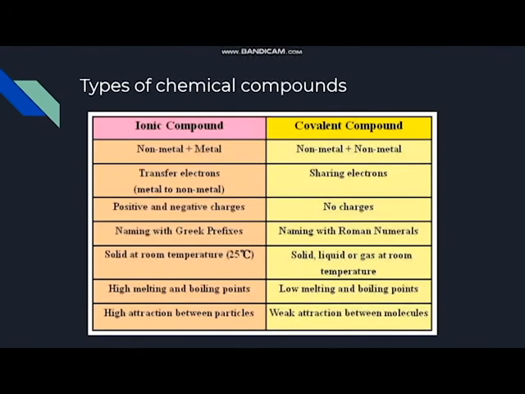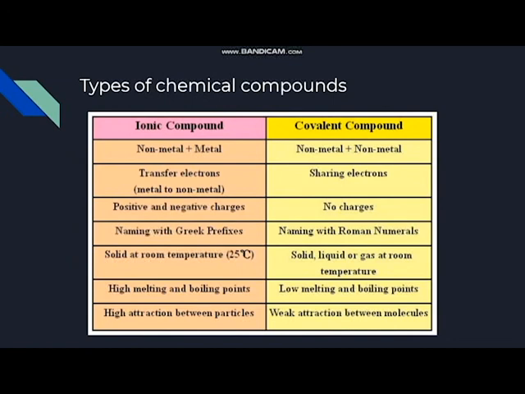And to finish off, just a chart of ionic compounds versus covalent compounds. Ionic compounds are between a non-metal and a metal. They transfer electrons from the metal to the non-metal due to the electronegativity difference. They are going to have positive and negative charges due to the electron transfer. We don't need to worry about the Greek prefixes or the Roman numerals. They're going to be solid at room temperature, at 25 degrees Celsius. This is also STP. They're going to have high melting and high boiling points, and they're also going to have a high attraction between the particles.